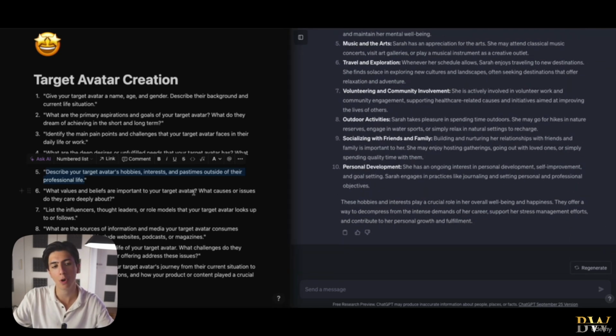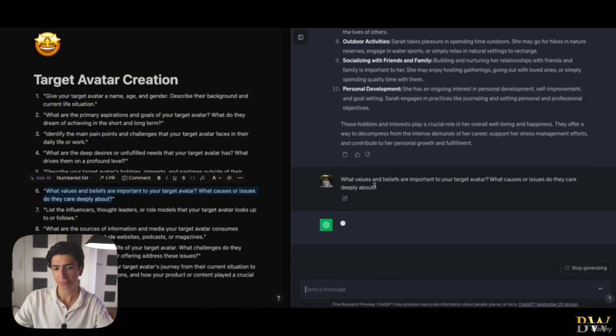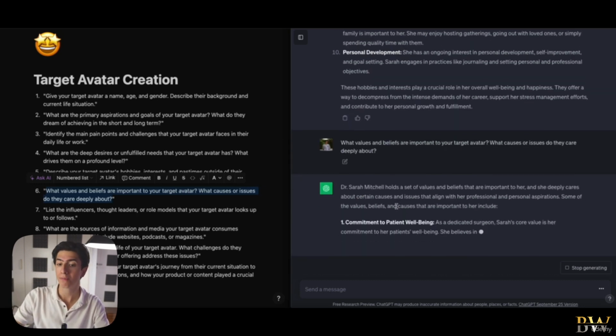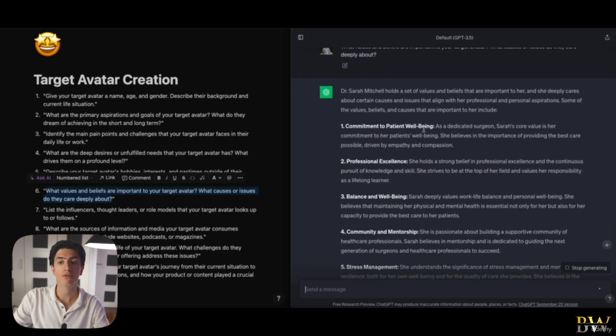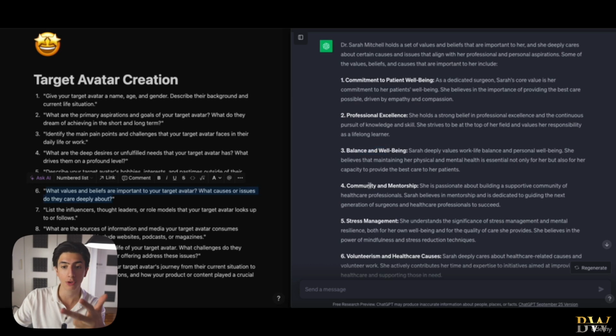Let's move to the next prompt, which is: what values and beliefs are important to your target avatar? What causes or issues do they deeply care about? So let's see. Dr. Sarah Mitchell holds a set of values and beliefs that are important to her, and she deeply cares about certain causes and issues that align with her professional and personal aspirations. Some of the values, beliefs, and causes that are important to her include commitment to patient well-being, professional excellence, balance and well-being, community and mentorship.